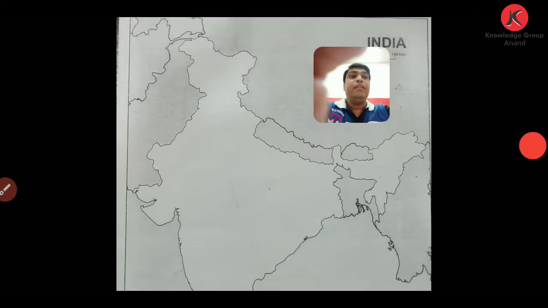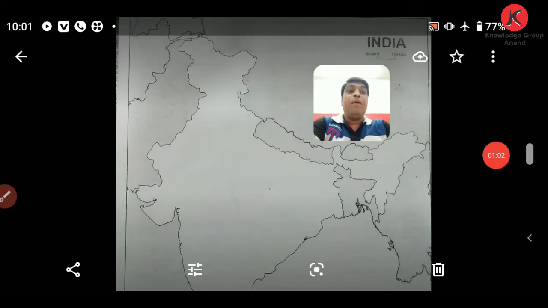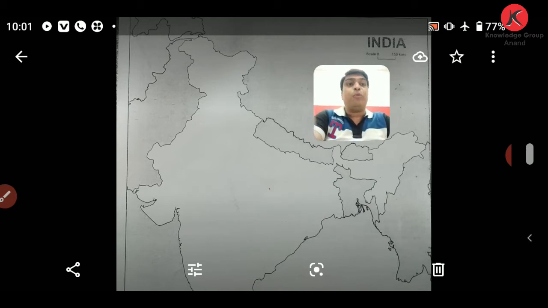When we are talking about identifying the location, there are some places where we can show the spot identification. You don't have to cover the whole state. You have to just identify a particular spot in a state to locate that location. As you know, we have such kind of outline map of India that is given in our examination.